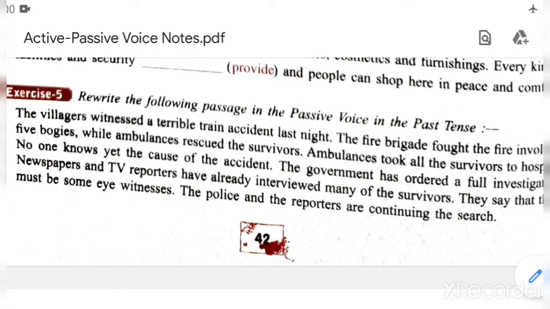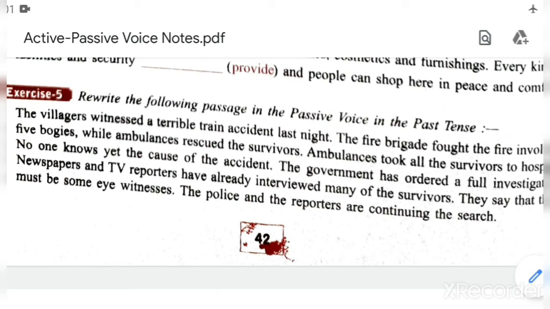Newspapers and TV reporters have already interviewed many of the survivors. So here the object is many of the survivors: many of the survivors have already been interviewed by newspapers and TV reporters. They said that there must be some eyewitnesses. So here we convert they say into it is said that there must be some eyewitnesses. Okay. The police and the reporters are continuing the search. The search is being continued by the police and the reporters.